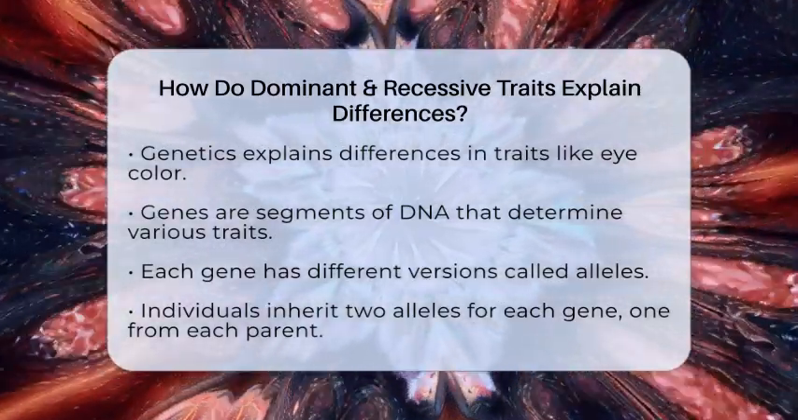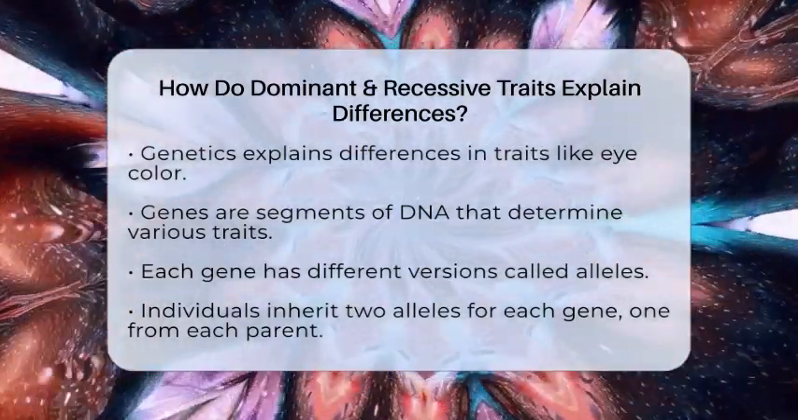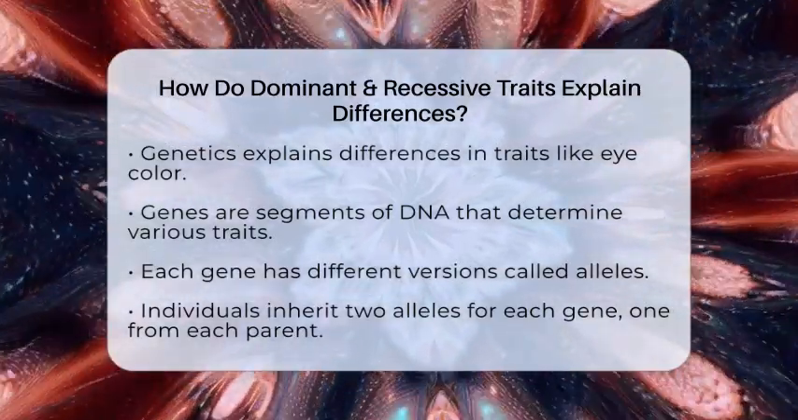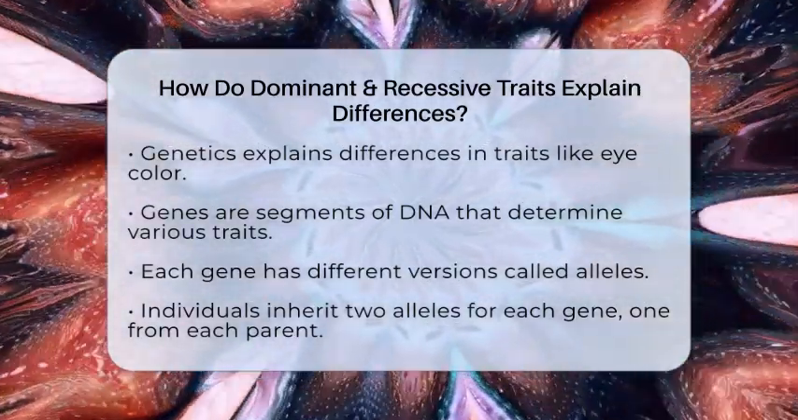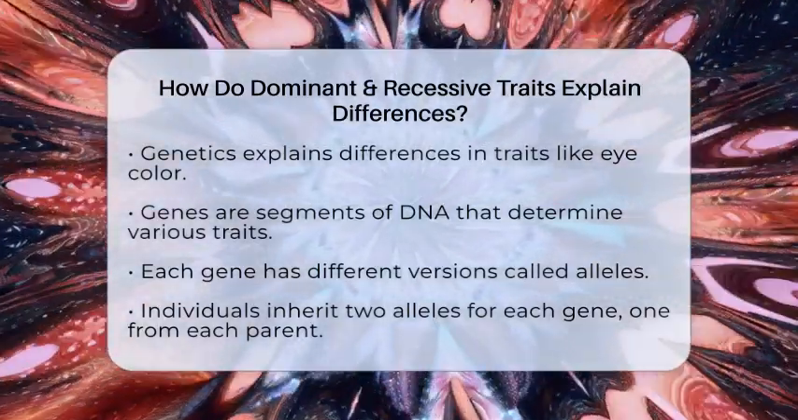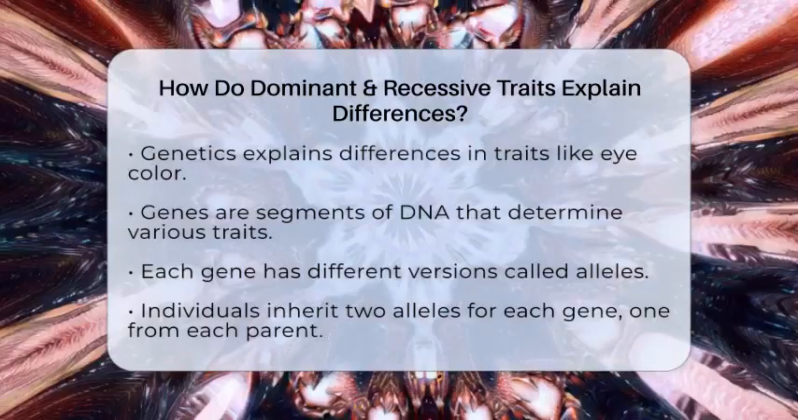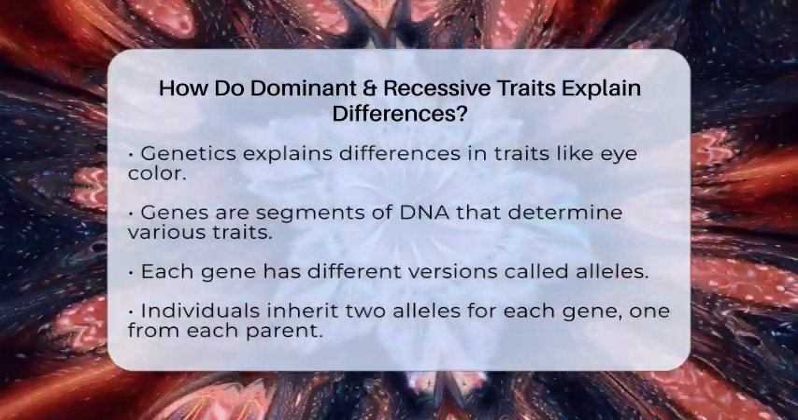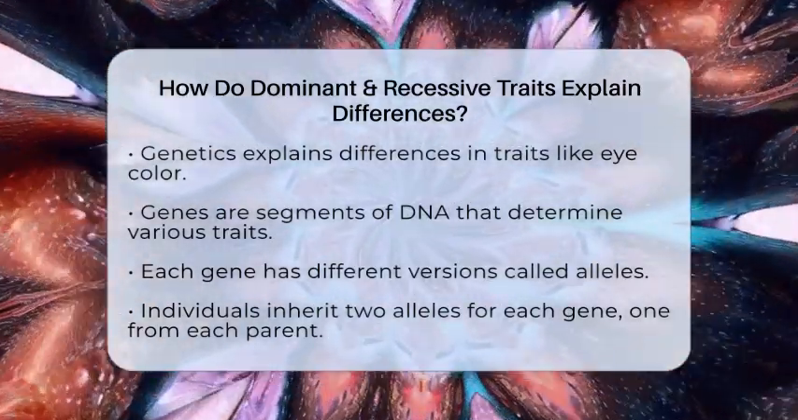Every person has genes, which are segments of DNA that determine traits like eye color and hair type. Each gene has different versions called alleles. You inherit two alleles for each gene, one from your mother and one from your father. Now here's where it gets interesting.